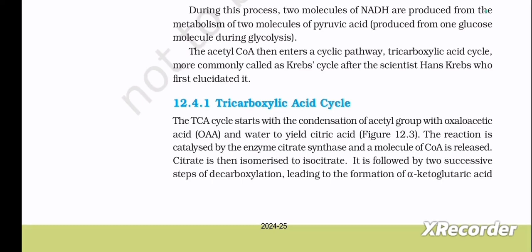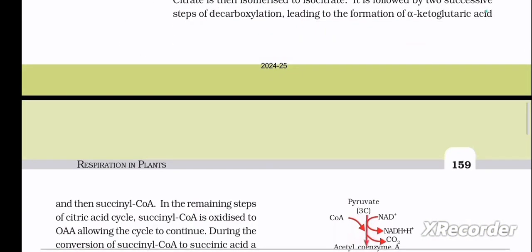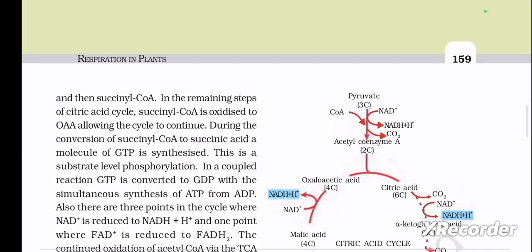Citrate is then isomerized to isocitrate. It is followed by 2 successive steps of decarboxylation, leading to the formation of alpha ketoglutaric acid and then succinyl coenzyme A. In the remaining steps of the citric acid cycle, succinyl coenzyme A is oxidized to OAA, allowing the cycle to continue.